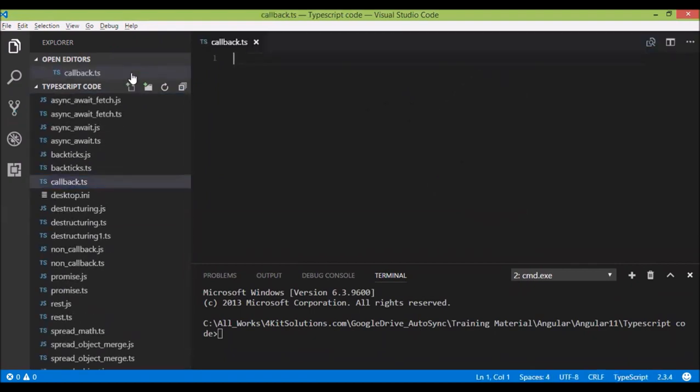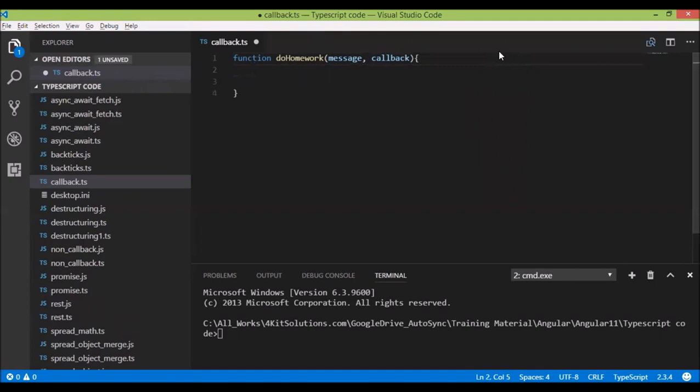So basically we will create one function, doHomework, with parameters message and callback. So basically what we are doing in this function, we are creating a function doHomework that will print some message and it will call the callback function.